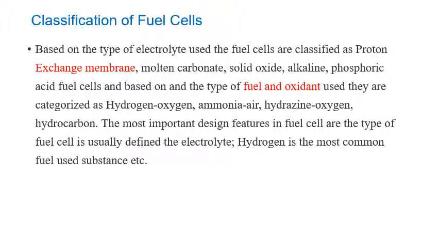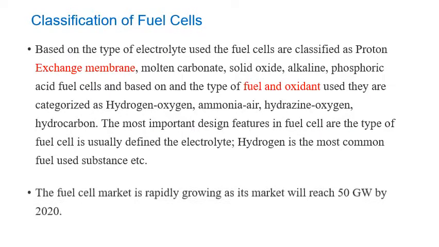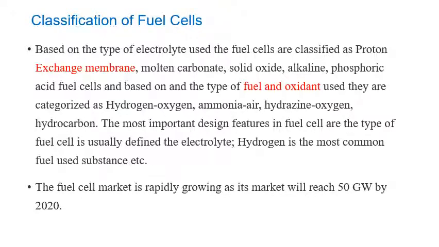Many classifications are also defined on the basis of power generation, and sometimes it is classified on a temperature basis, whether low, medium, or high temperature.